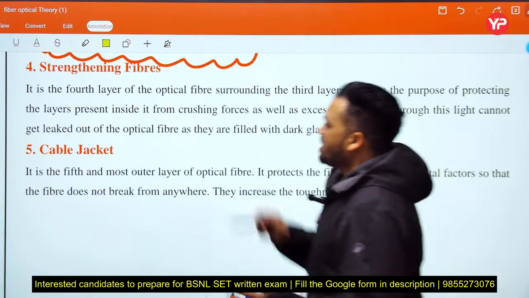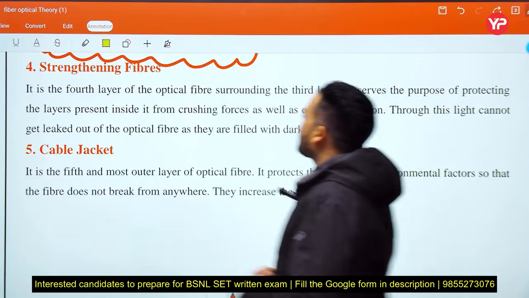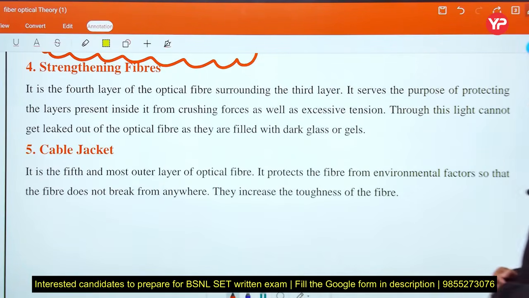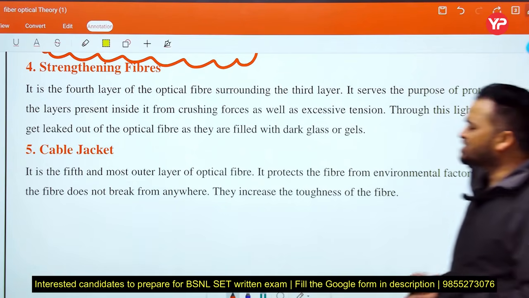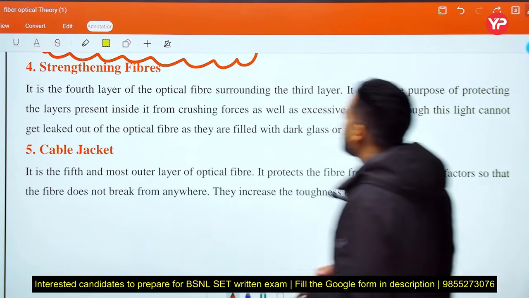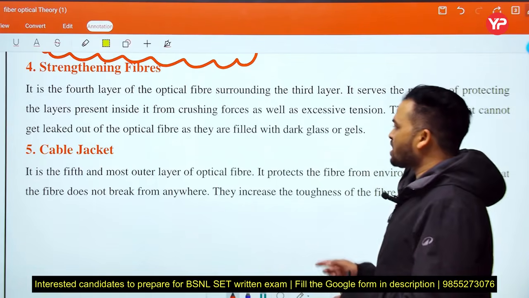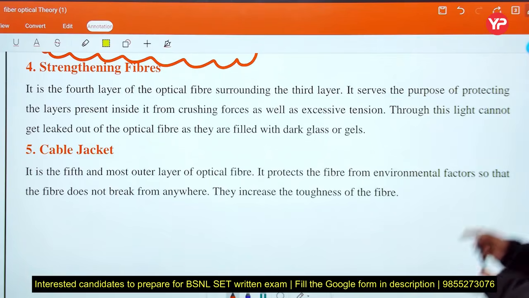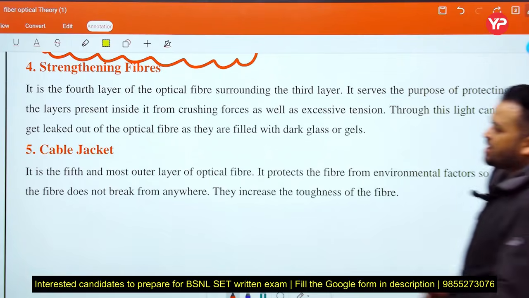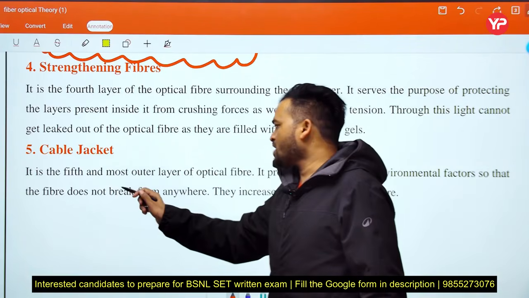Strengthening fiber. It is the fourth layer of the optical fiber surrounding the third layer. It serves the purpose of protecting the layer present inside it from crushing forces as well as excessive tension. Through this, light cannot leak out of the optical fiber, as they are filled with dark glass or gel. Okay. Next, cable jacket. It is the fifth and outermost layer.